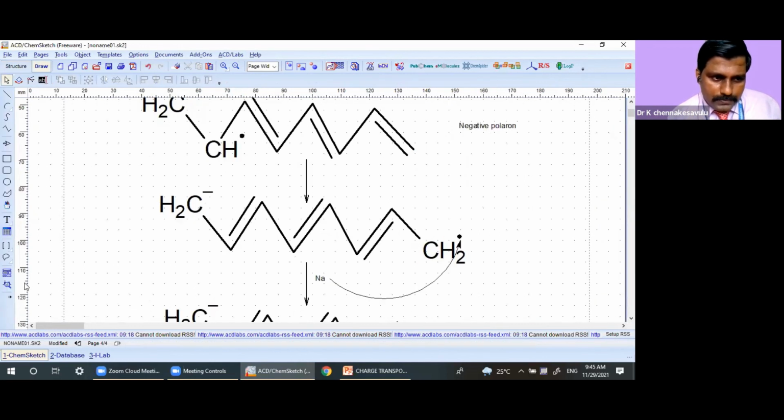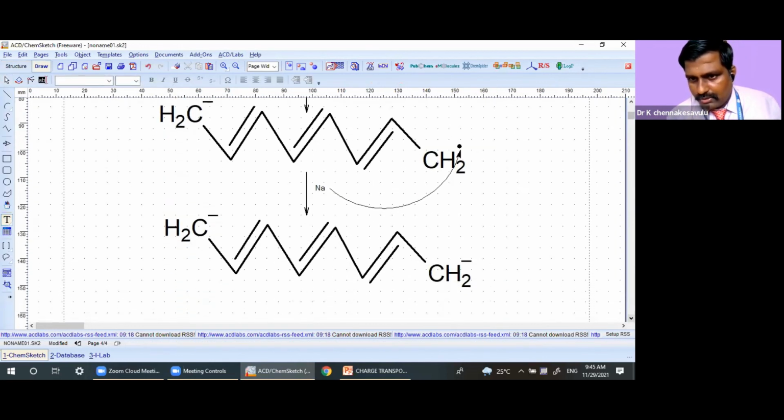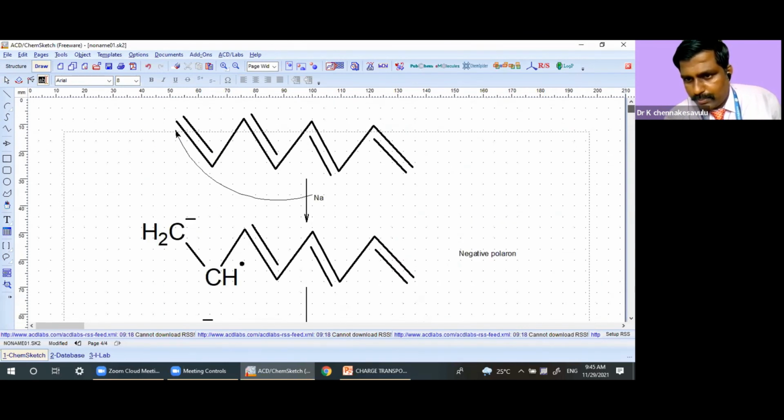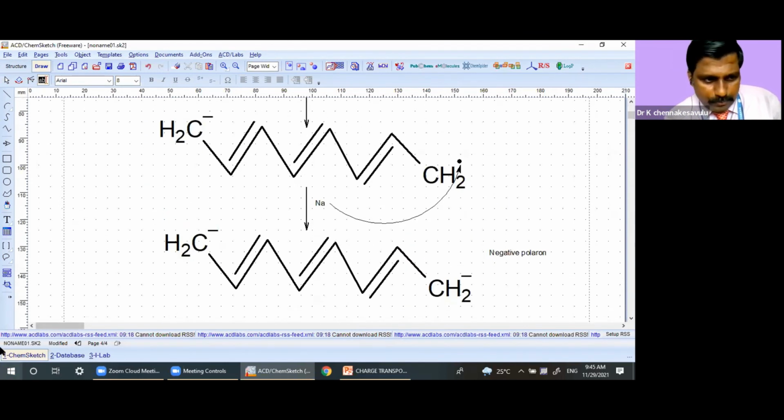Okay, what is this? See, we have seen the formation of polaron, and we have seen the formation of negative polaron, negative bipolaron. Okay, positive polaron and positive bipolaron. Okay. Students, I hope you understand negative bipolaron. It is not a negative polaron, it is a negative bipolaron.